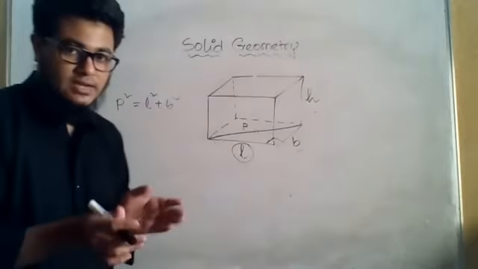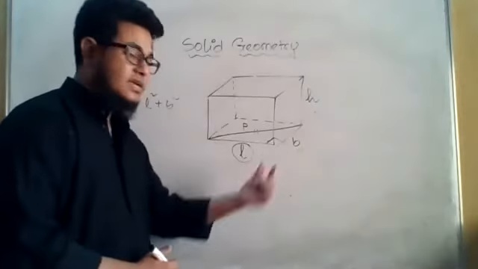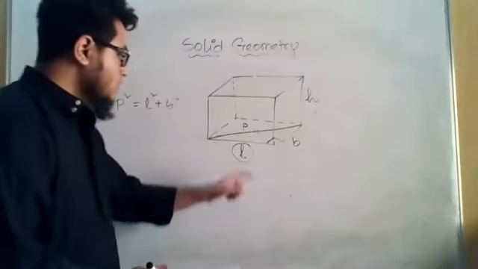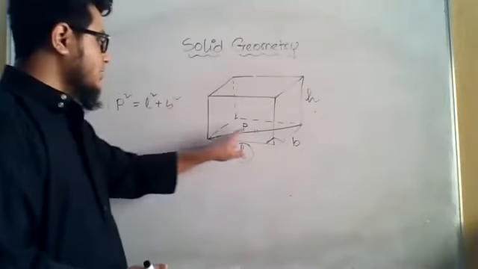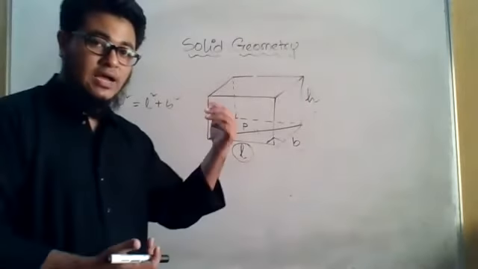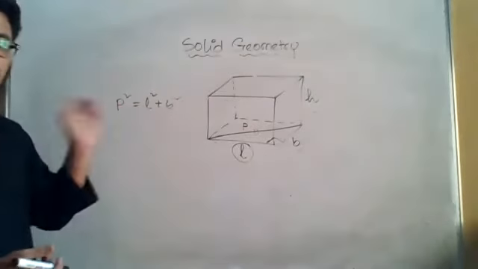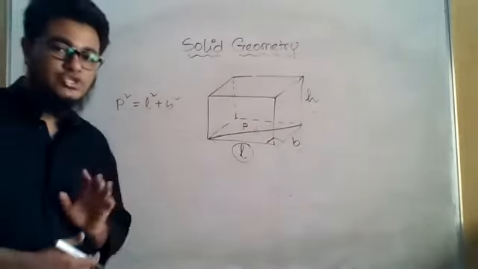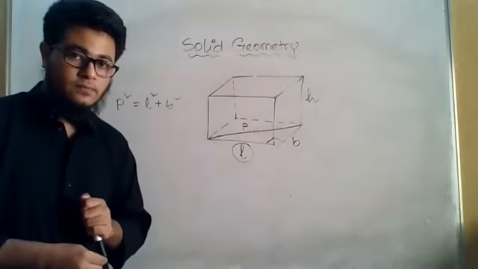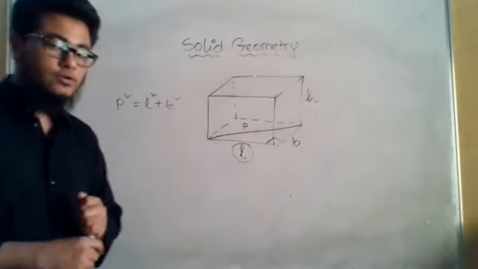This is a rectangular box, so each angle must be 90 degrees. So L square plus B square, that is the Pythagoras theorem: the hypotenuse square is equal to the summation of the other two sides square. According to that, I have written it. Does anybody have any objection about this one? No, sir. Okay, good.